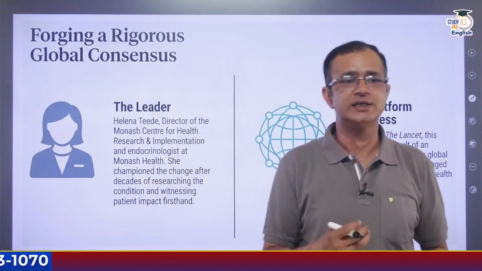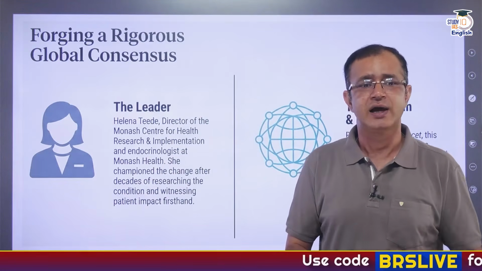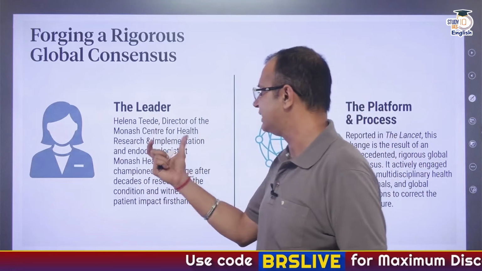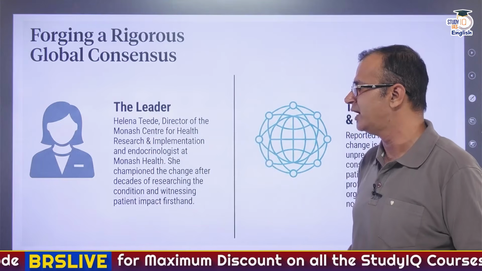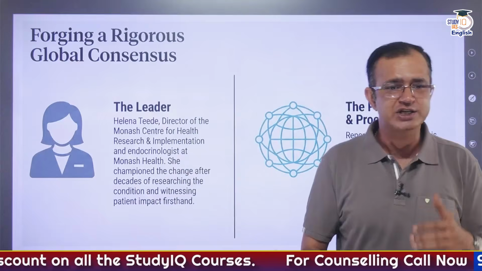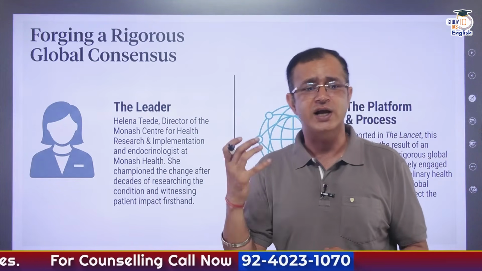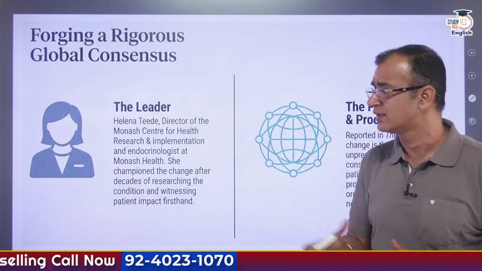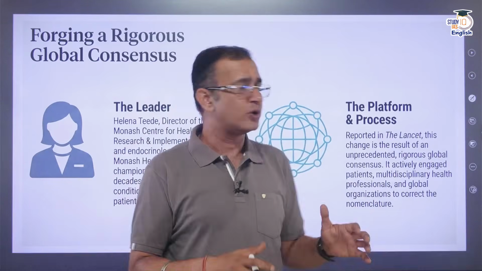Now, the leader who was the main force behind this complete shift is Helena Teede. She is director of the Monash Centre for Health Research and Implementation and also an endocrinologist at Monash Health. She championed the change after decades of research on the condition, as well as witnessing the patient impact firsthand. This was reported in The Lancet.